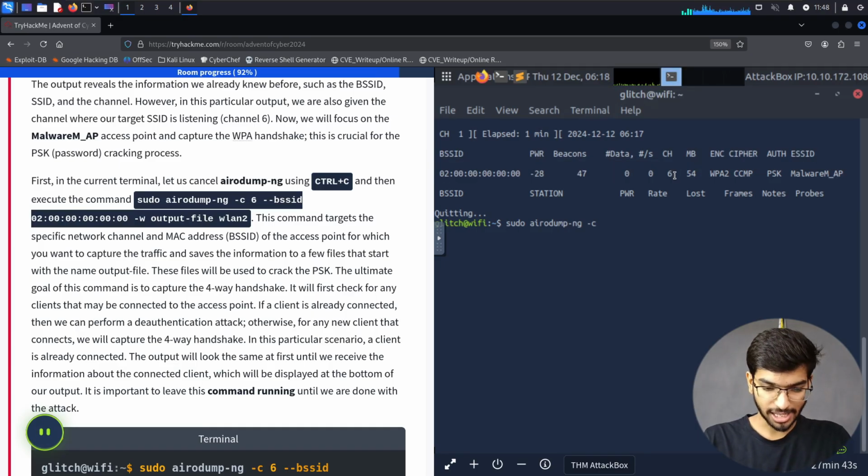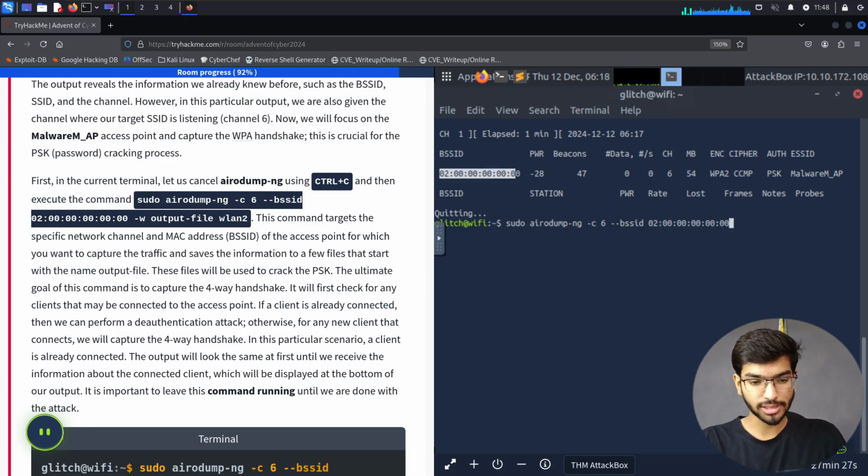So we'll say 6, and then --bssid. We need to say what the BSSID of the access point we are trying to connect to is. So let's copy this and paste it here, and also add an extra 0 because I left it out. And then let's write this output, whatever we capture, into an output file.